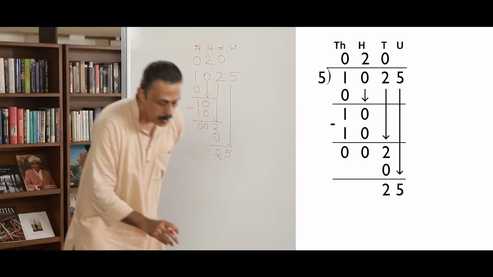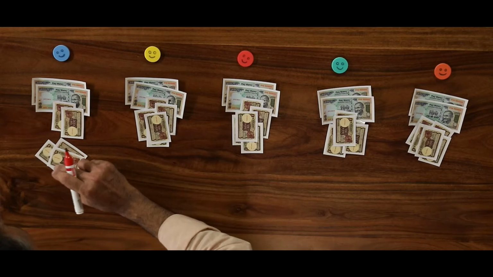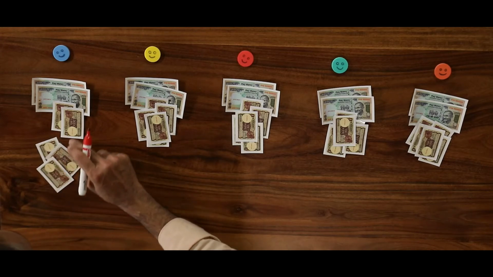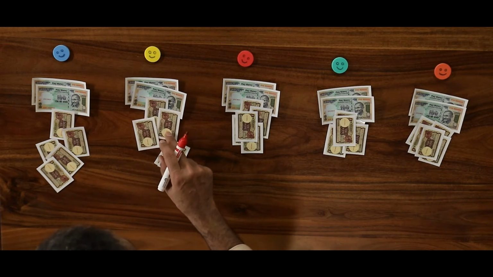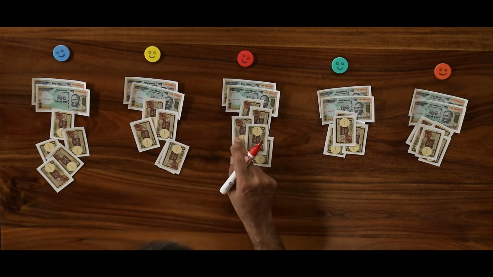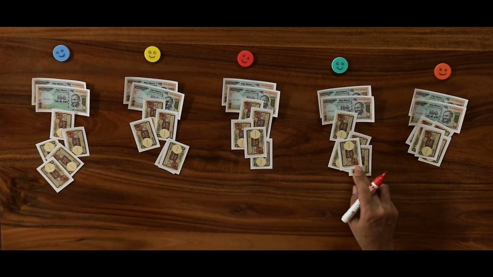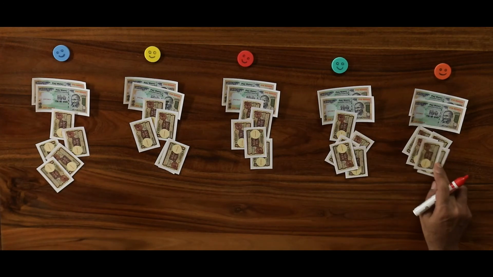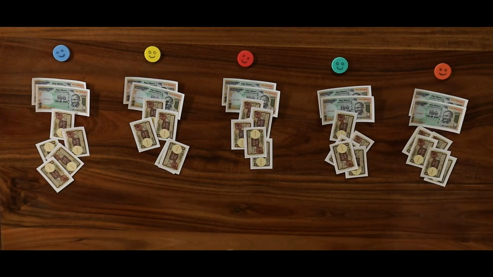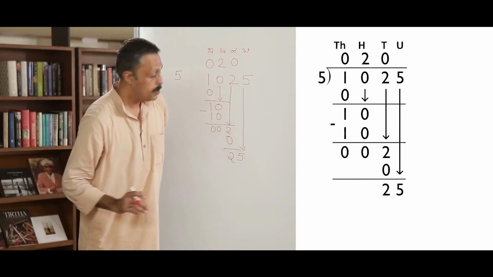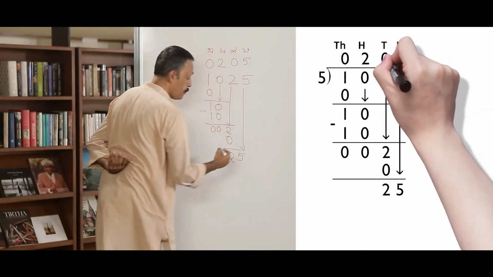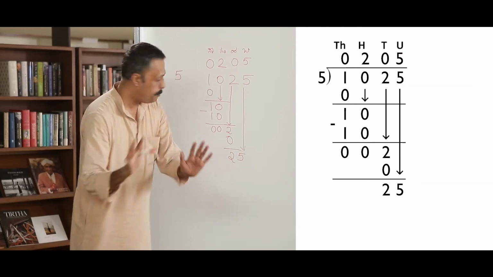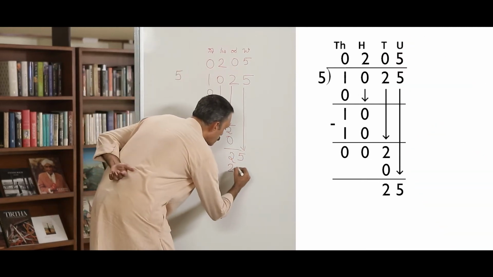Therefore, how many did each one get? 1, 2, 3, 4, 5. So everyone got 5 1 rupee notes? Yes, everyone got 5 each. So everyone got it equally. So we can write 5 here. I have exhausted all 25 1 rupee notes.